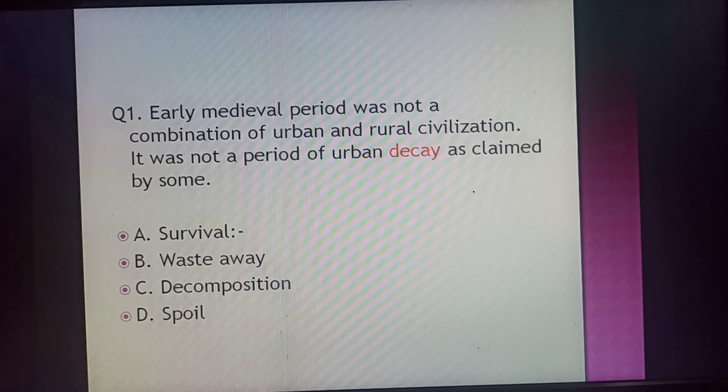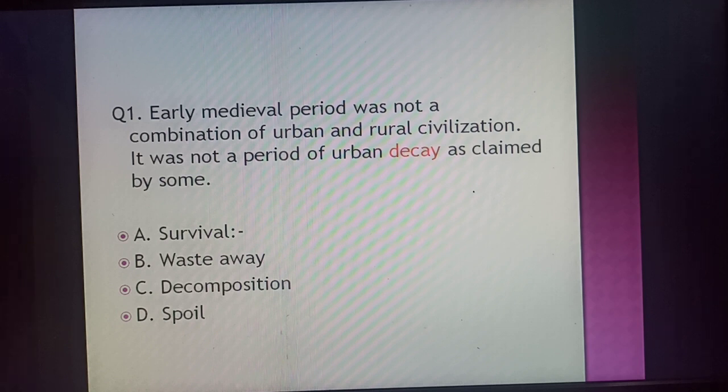Now the other options are waste away, which means the same as decayed, and the third option is decomposition, which also correlates with the word decay, and another option, spoil, which also correlates with the word decay. So the proper antonym from the options given is survival.